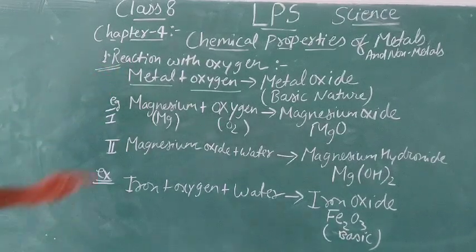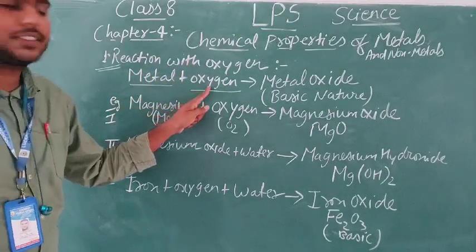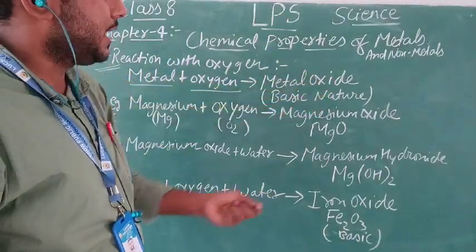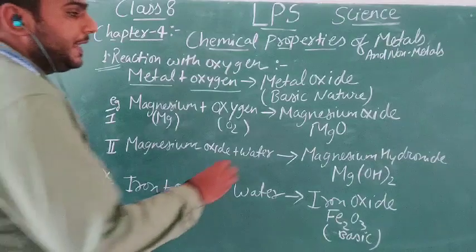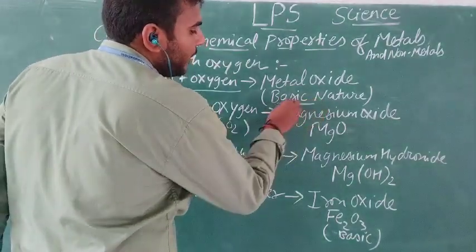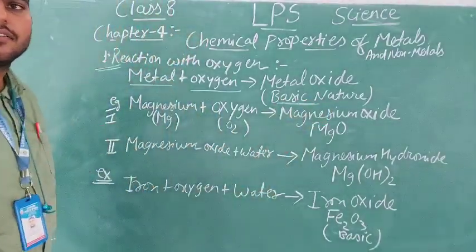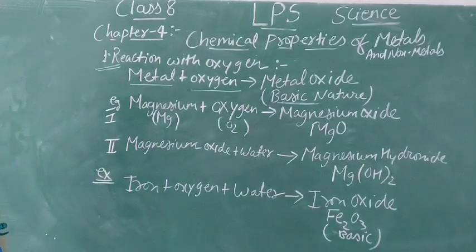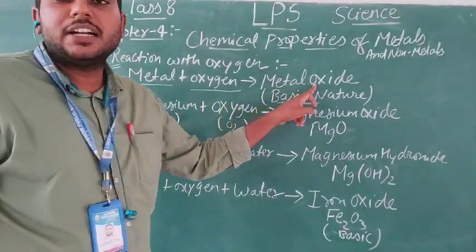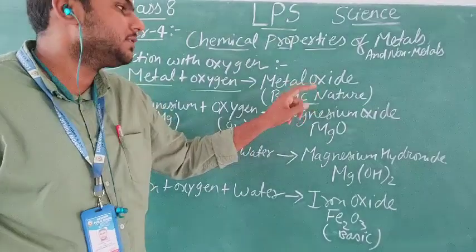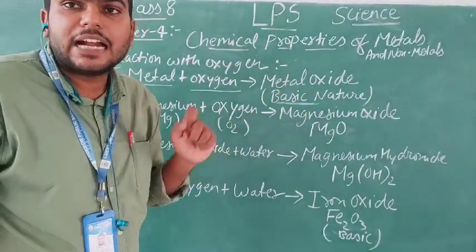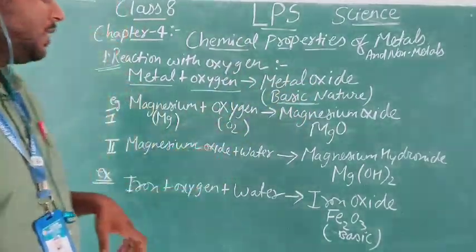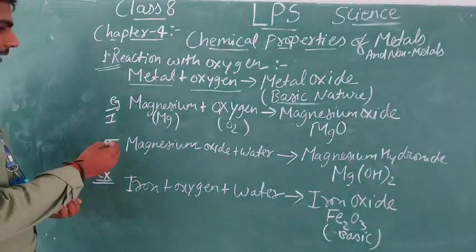Here we are seeing that metal reacts with oxygen and gives metal oxide, which is basic in nature. You have already learned about acids and bases in the bridge course also. So the metal oxide which is produced is basic in nature. That means it is a kind of base. For example, I am taking an example.